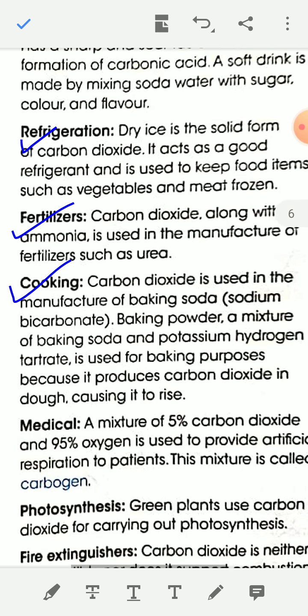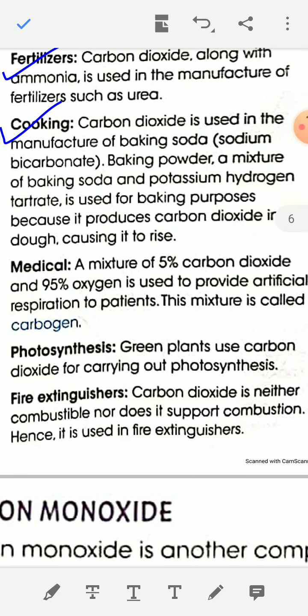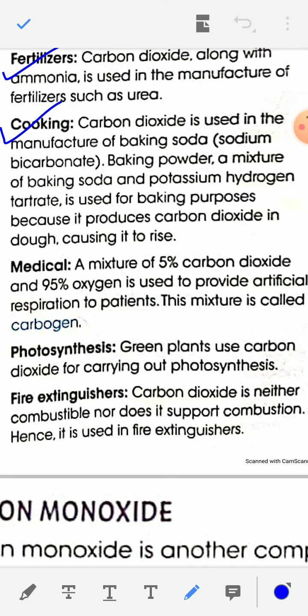Medical use: a mixture of 5% carbon dioxide and 95% oxygen is used to provide artificial respiration, and this mixture is called carbogen.